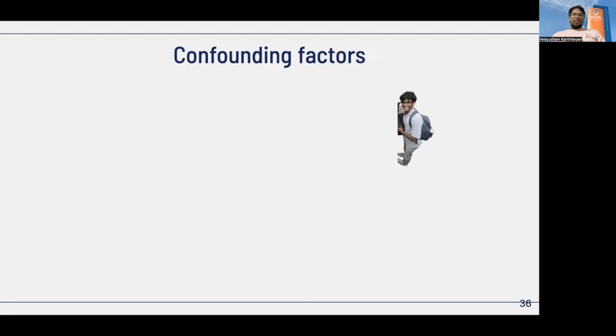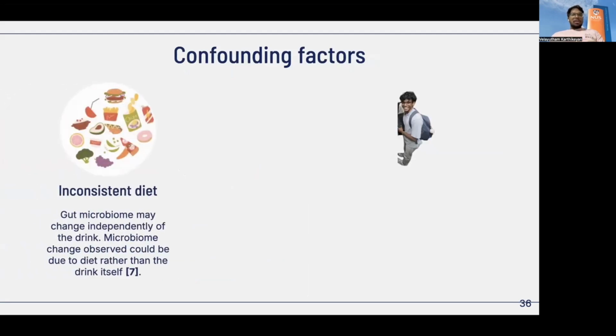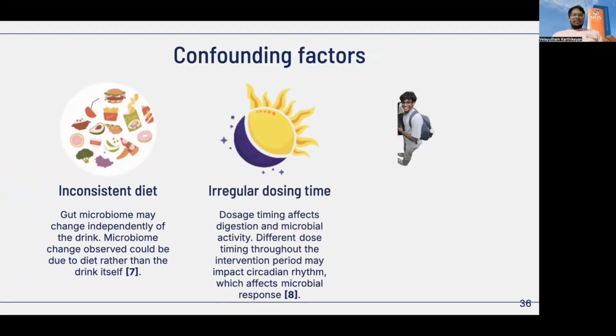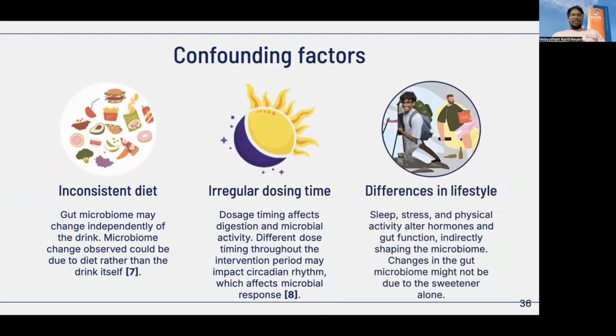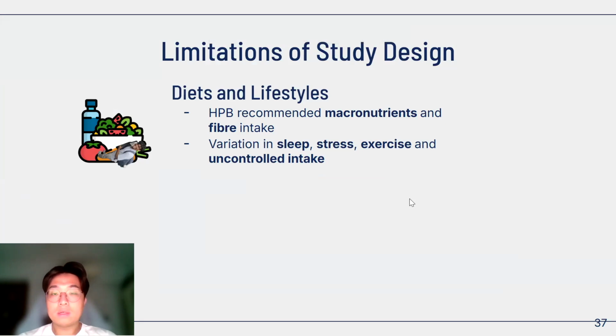However, some confounding factors still remain. These include inconsistent diet, varying dosage times, and lifestyle differences such as sleep, stress, and physical activity can all influence microbial responses. Our study design, while practical, had some limitations affecting results interpretation. First, diet and lifestyle variation. Although we track macronutrients and fiber intake per HPB guidelines, day-to-day differences in sleep, stress levels, and physical activity can influence gut microbes independently of the intervention.